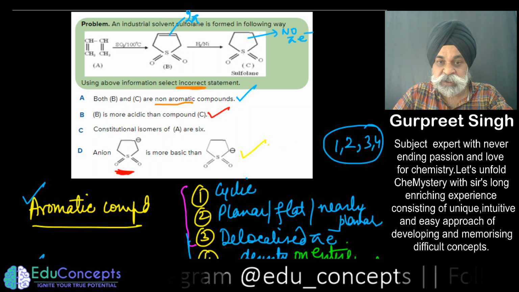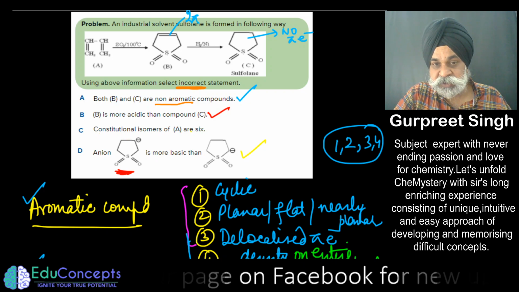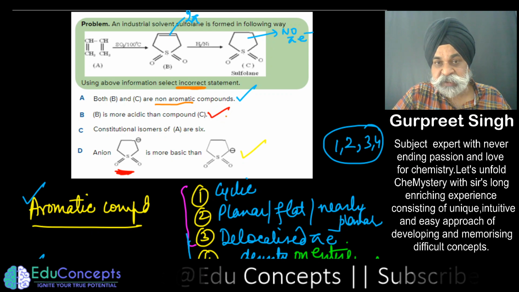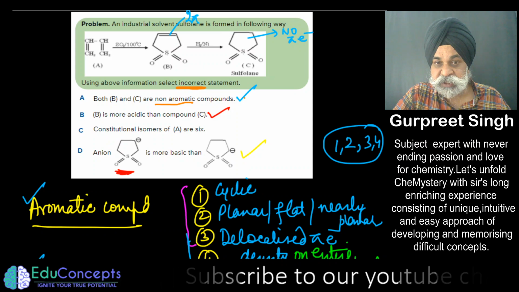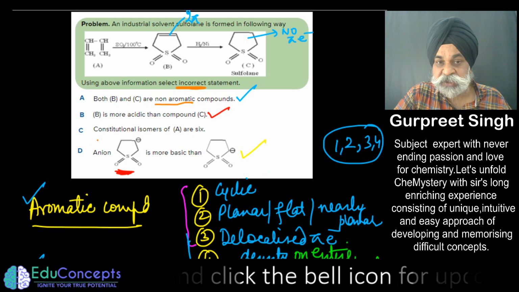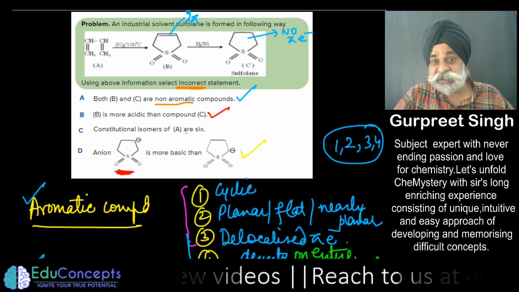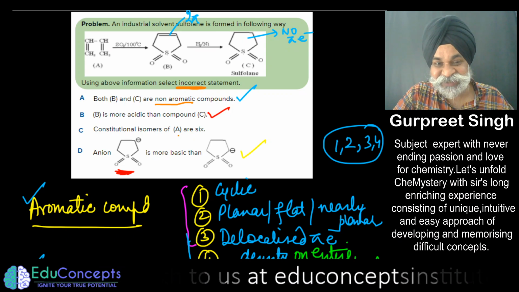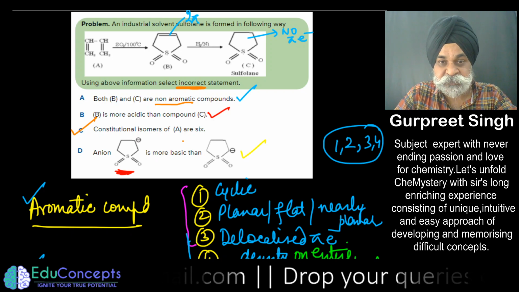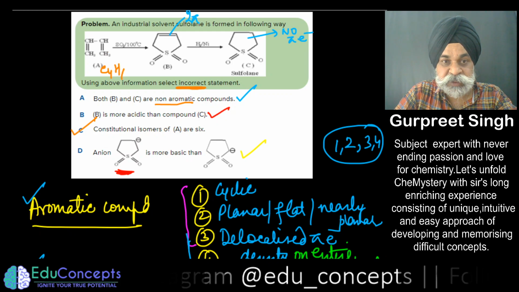So I am through the question. Now you could see that checking the constitutional isomers of A, I am going to do it, but in the paper you have to save time. If you are 100% sure that A, B, and D are right statements, there is no point in checking the constitutional isomers of A, trusting the examiner that one of these is incorrect. So C would be the answer. But having said that, let us discuss this one also. So what is compound A? This compound is C4H6, butadiene.